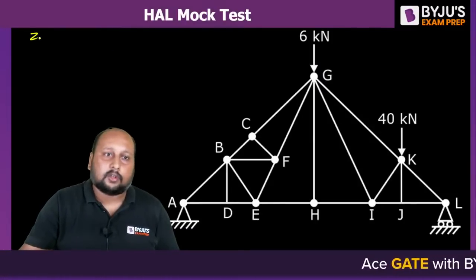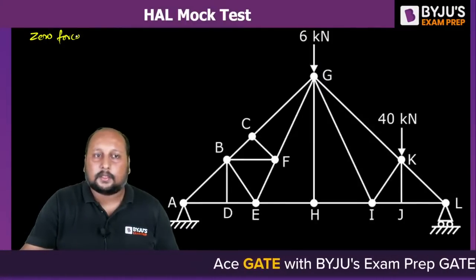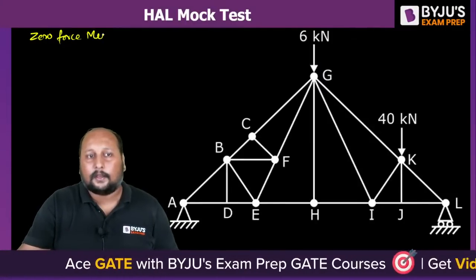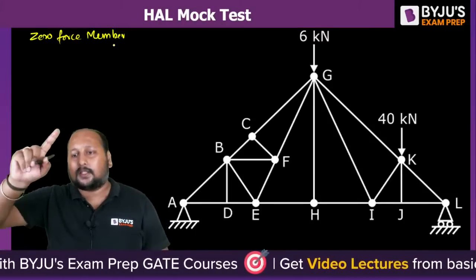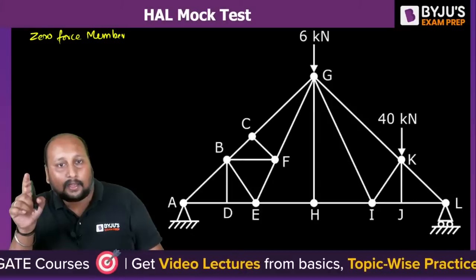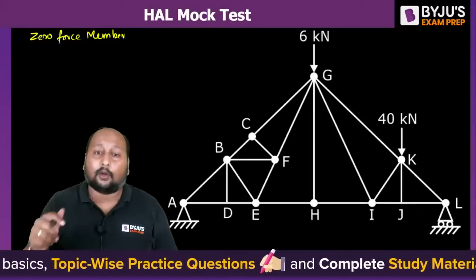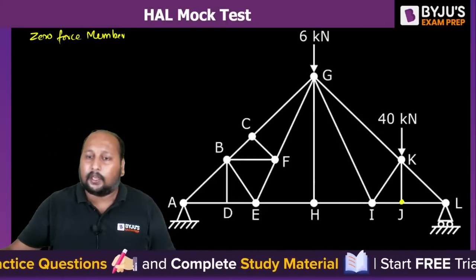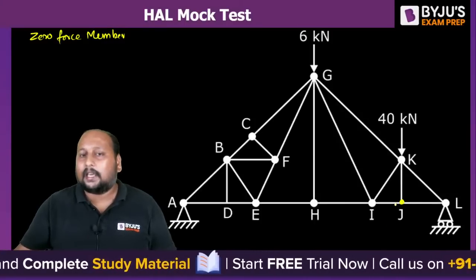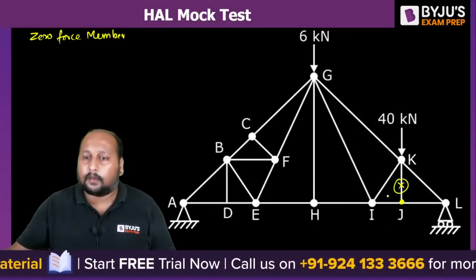Okay, let's try to identify the number of zero force members. Which will be the zero force members? Quickly identify. Now let's start with this simple technique. We have to identify that point where 3 members are connected and out of the 3, 2 are collinear. So let's start from point J. If you see point J, JK is non-collinear, so this is a zero force member.